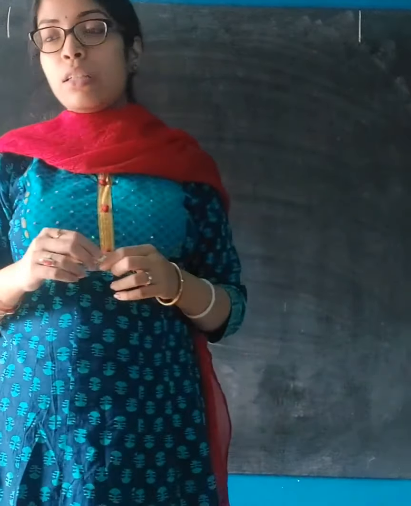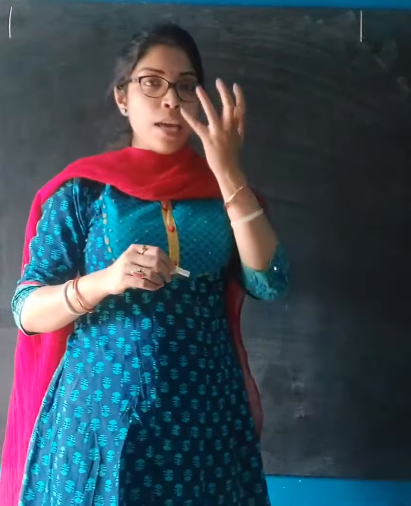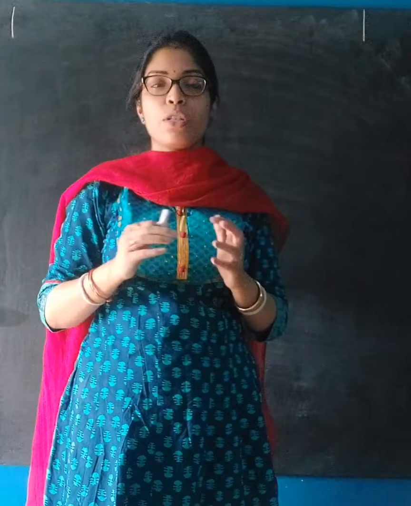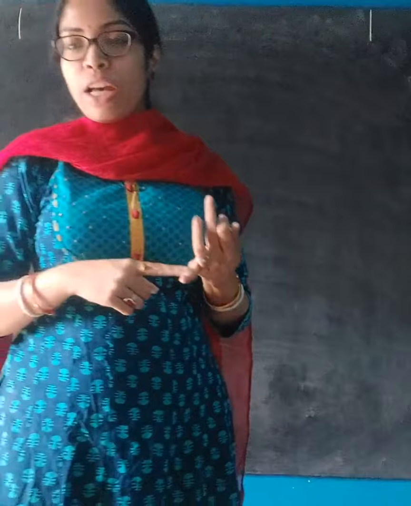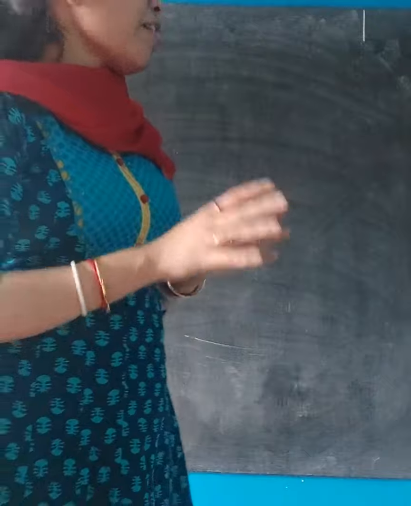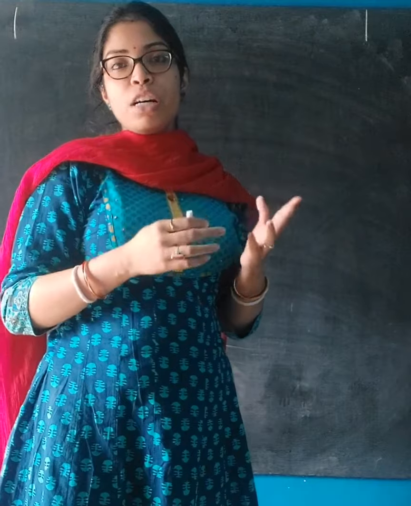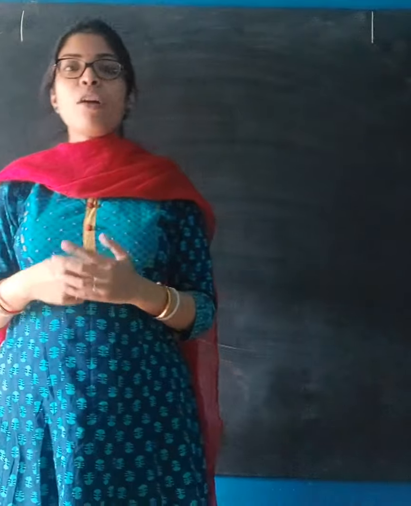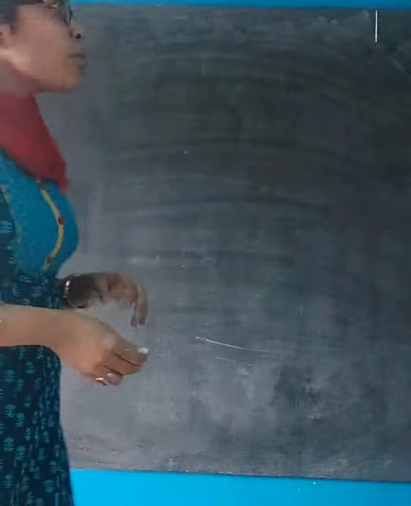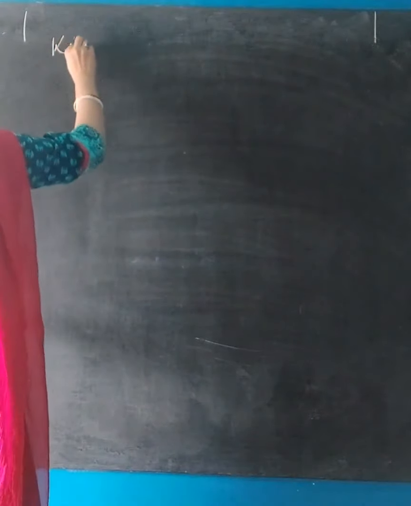Continuing the chapter Life and its Diversity. In my previous video I started with the topic of the 5 kingdom classification by Whittaker, and the 5 kingdoms are Monera, Protista, Fungi, Plantae and Animalia. We have already completed explaining the first 2 kingdoms, Monera and Protista. I hope you have understood those kingdoms and their identifying characters. Moving on, the next kingdom is Kingdom Fungi.